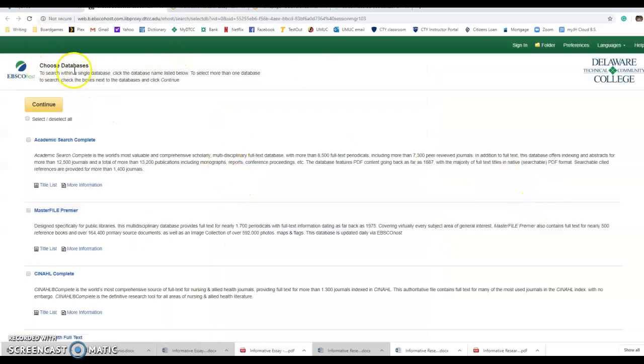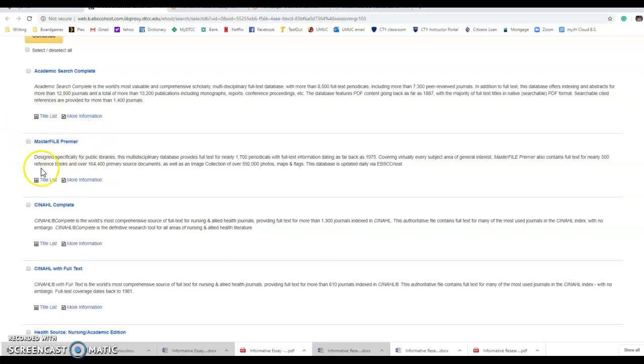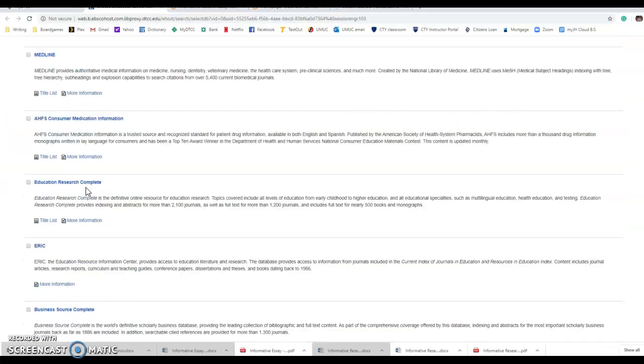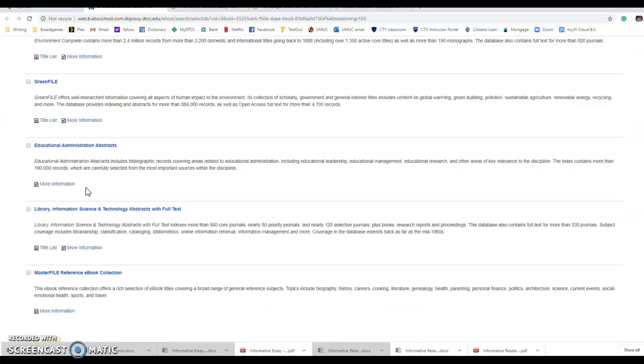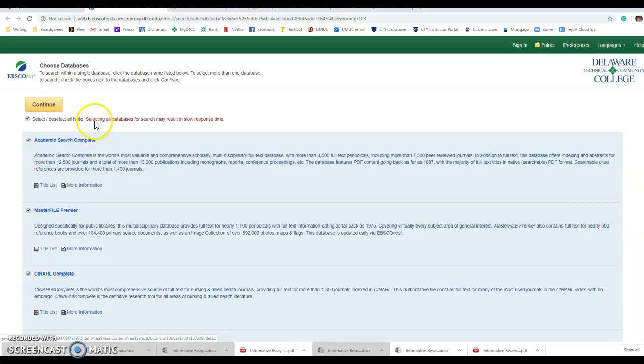And remember that EBSCOhost is a host for many different databases. So Academic Search Complete is a database by itself. Masterfile Premier is a database by itself. And there's tons of them. If you click all of them, it'll yell at you, but I'm going to do that anyway because I'm a rebel. I'm going to hit select all. It says selecting all databases for search may result in a slow response time, but it's 9:20 at night. So I'm going to hope that not all of DTCC is on EBSCOhost right now.